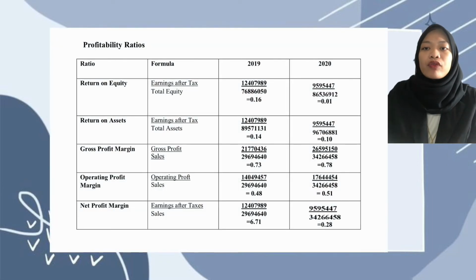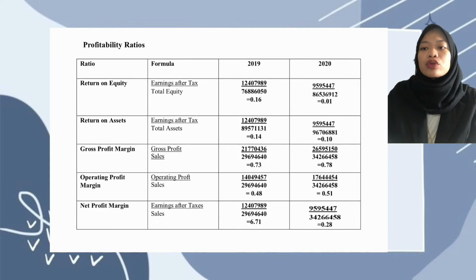Next, for profitability ratio. Return on equity, the formula is earning after tax divided by total equity. So we got 0.16 for 2019 and 0.01 for 2020. Return on asset, we got the formula earning after tax divided by total asset. So we got 0.14 for 2019 and for 2020 we got 0.10. For gross profit margin, gross profit divided by sales.